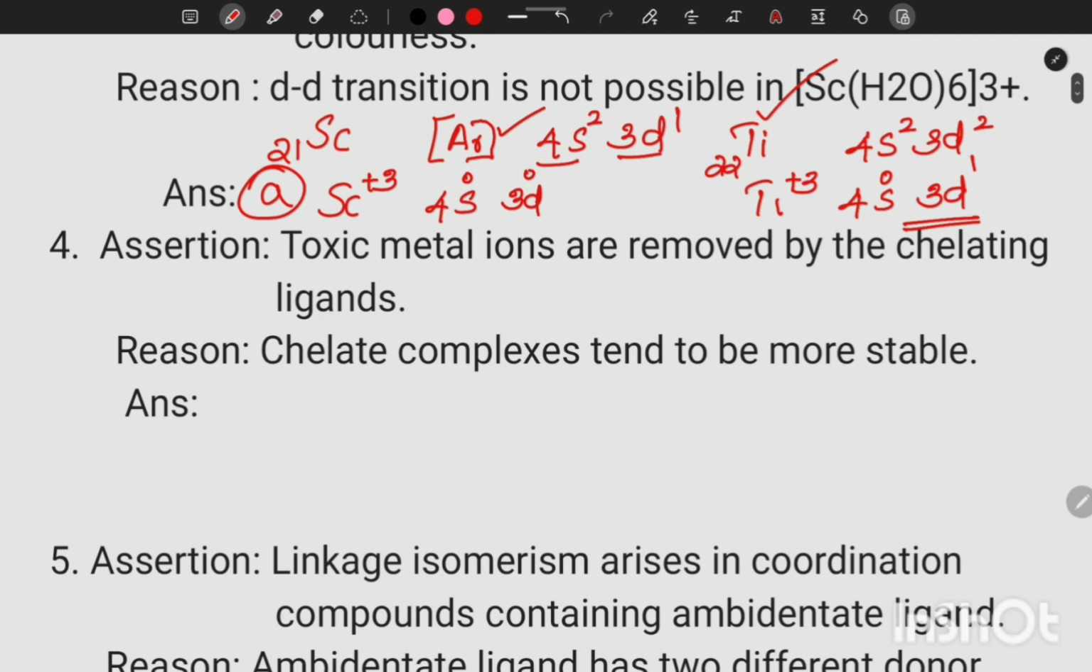Assertion: Toxic metal ions are removed by chelating ligands. Chelating ligands chelate with the metal ion and form stable complexes. So that statement is correct. Reason: Chelate complexes tend to be more stable. That's also correct, because chelate ligands make more stable complexes with the metal ions. So assertion and reason both are correct statements, and the reason is the correct explanation of the assertion. So our option is A.